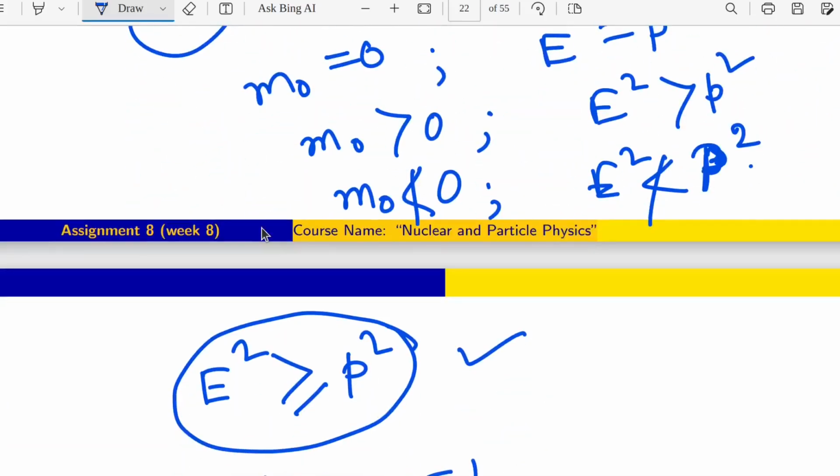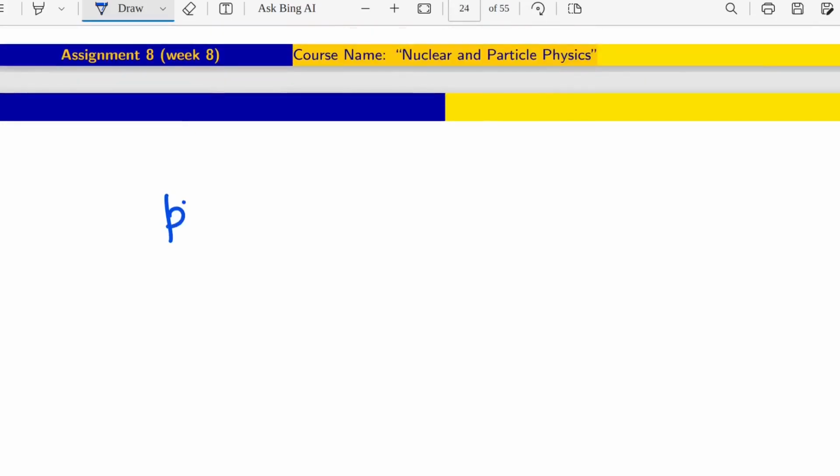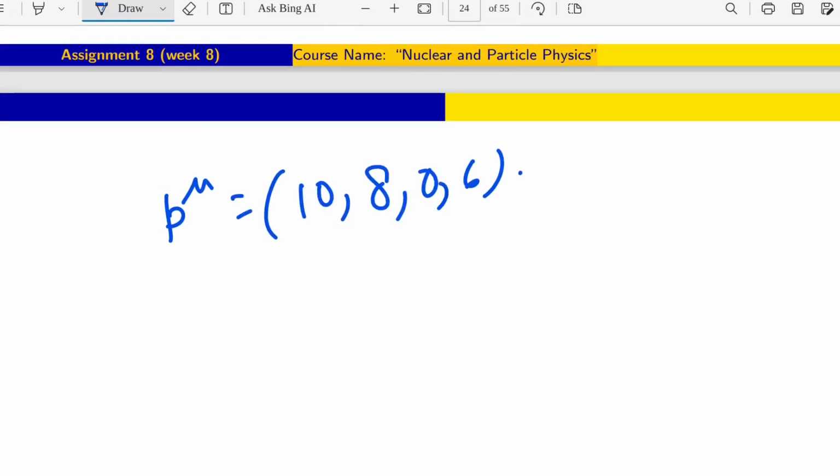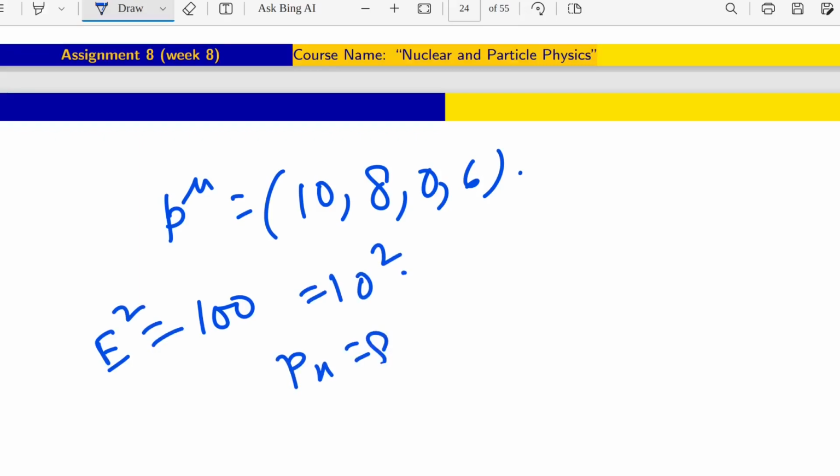10, 8, 0, 6. Similarly, E square is 100 because it is 10 square. Now Px is 8, Py is 0, Pz is 6.